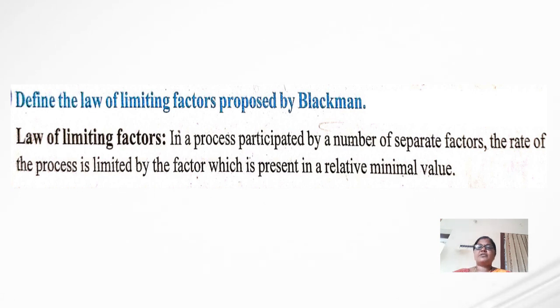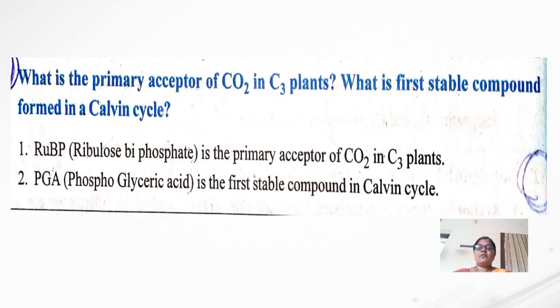So the next question is: what is the primary acceptor of carbon dioxide in C3 plants and what is the first stable compound formed in the Calvin cycle?